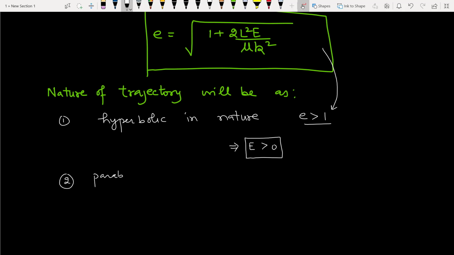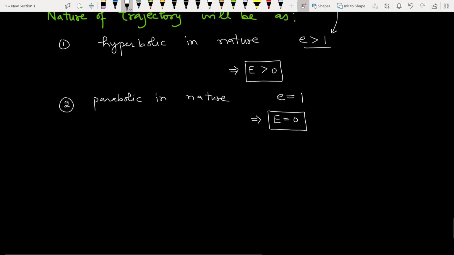Parabolic in nature, eccentricity is 1, and eccentricity will be 1 when capital E is 0. So the body will move in a parabolic path under the action of a central force if its total energy is 0.